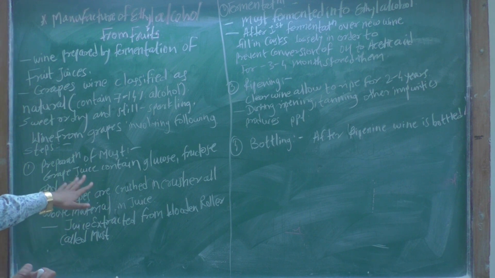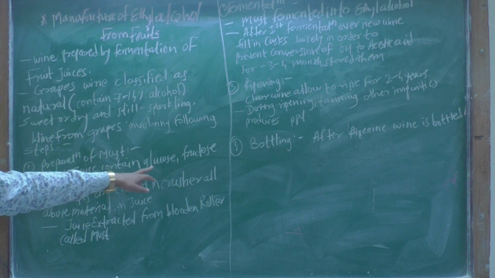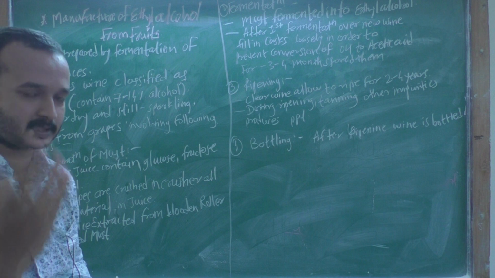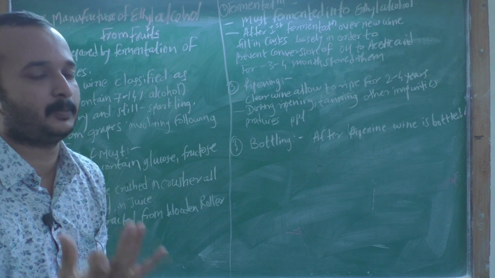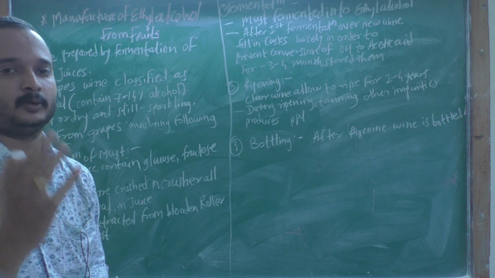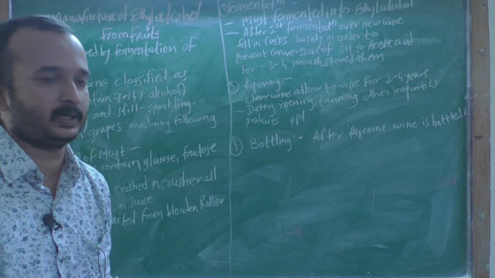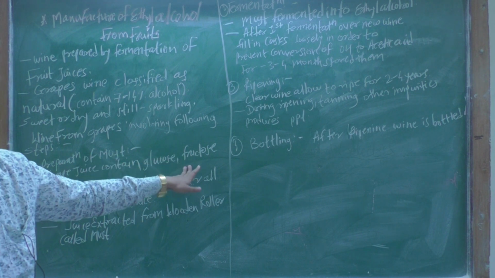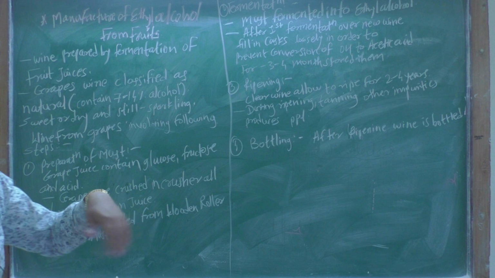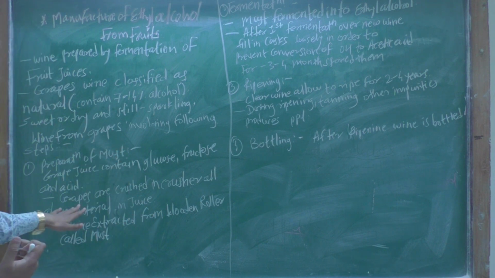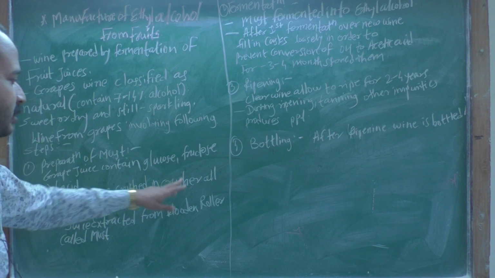The grape juice contains glucose, fructose and acid. The grapes have a high sugar content, and that sugar contains glucose and fructose, and some acid is also present in the grapes. Then the grapes are crushed in the crusher.